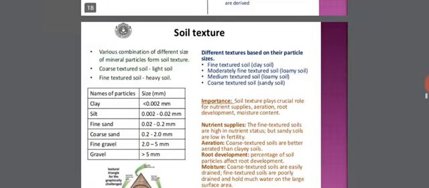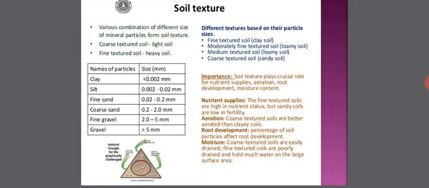Now coming to soil structure or the texture in a brief manner. It is a various combination of different sizes of mineral particles which form the soil structure, and there will be a coarse textured soil which is called light soil, and there will be a fine textured soil which is called heavy soil. And the components of different types of particles and their size is being displayed here in the slide, and the different textures based on their particle sizes.